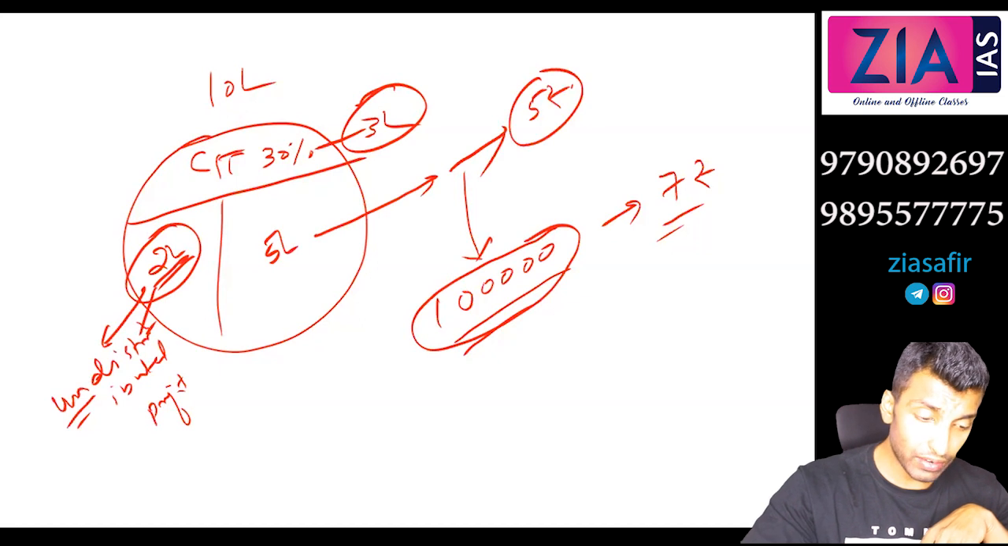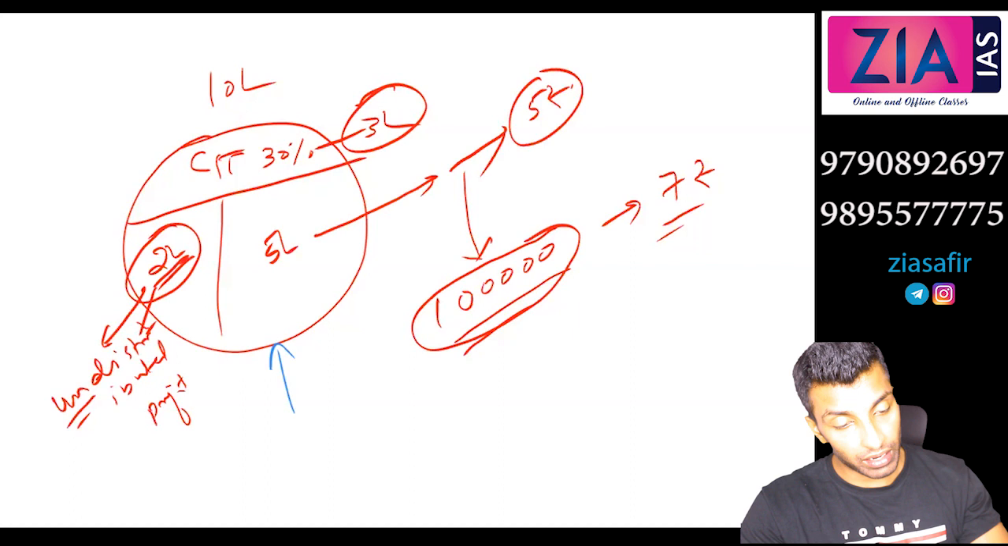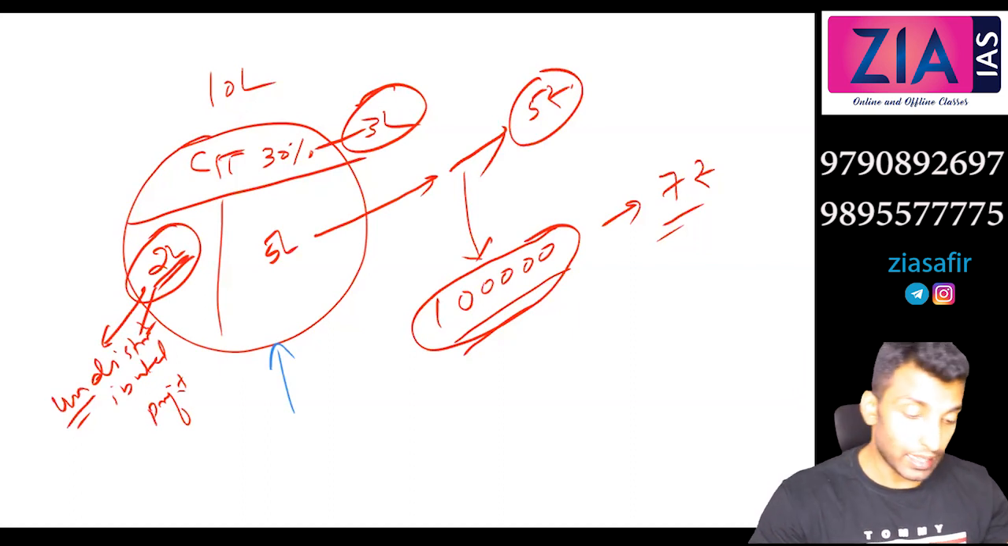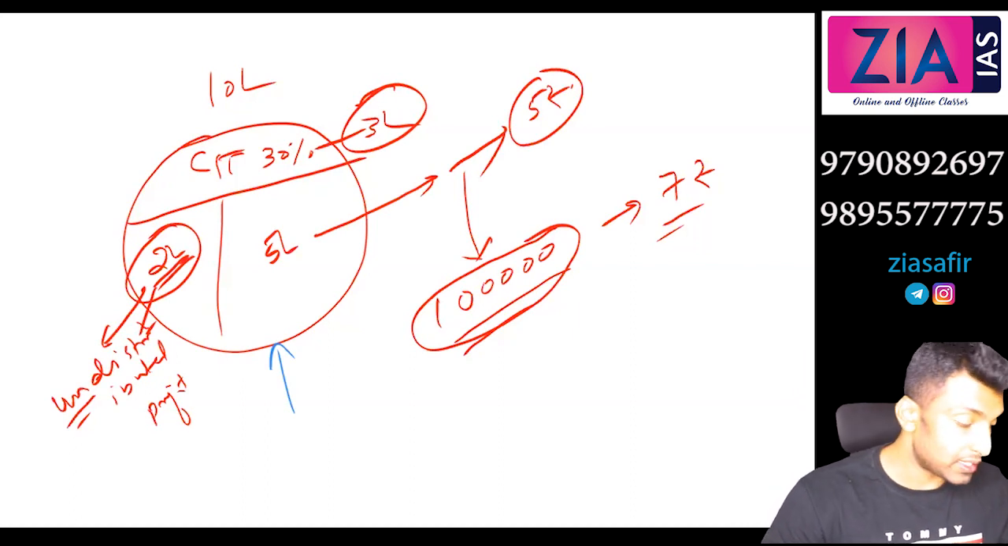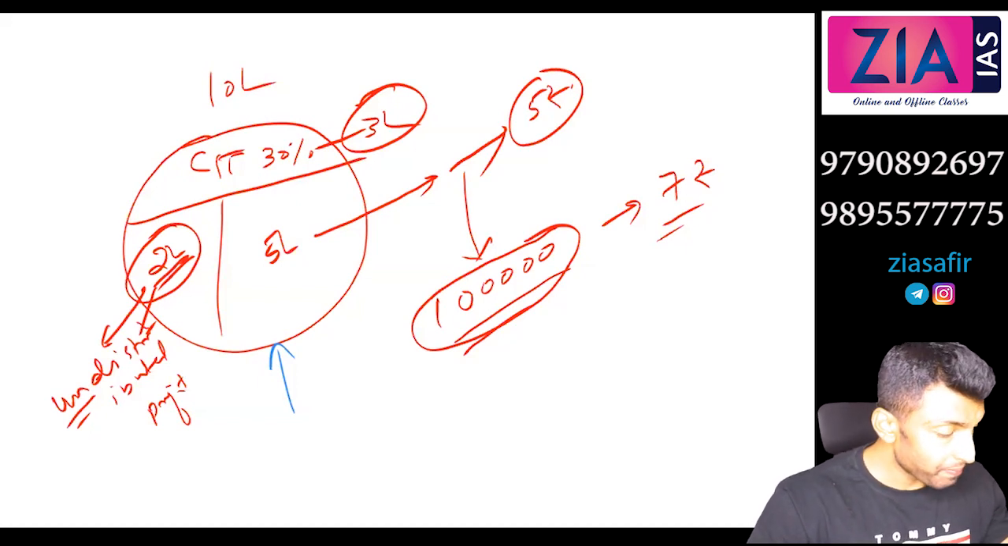So can we say this will vary based on the profit of the company? Yes, it will vary based on the profit of the company. That is the reason why there is no fixed pension here. Are we okay? Yes, sir.